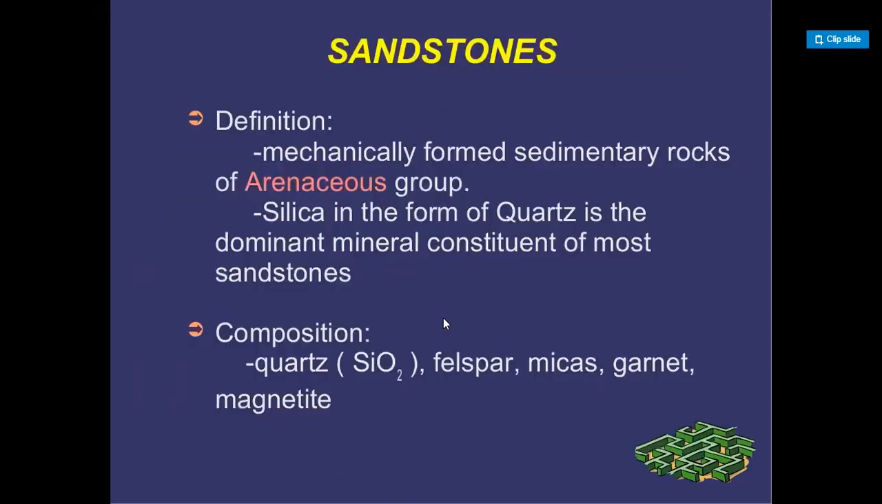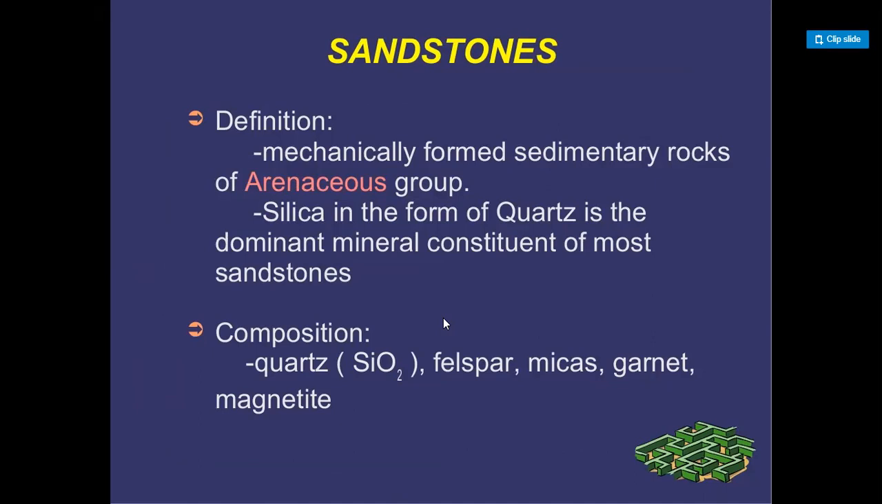Sandstone is an example of a sedimentary rock. Mechanically formed sedimentary rocks are arenaceous. Silica in the form of quartz is the dominant mineral constituent of most sandstones. Composition: quartz, SiO2, feldspar, micas, garnet, and magnetite.